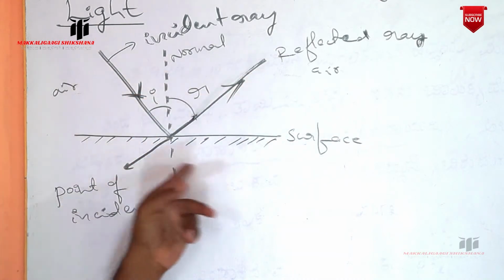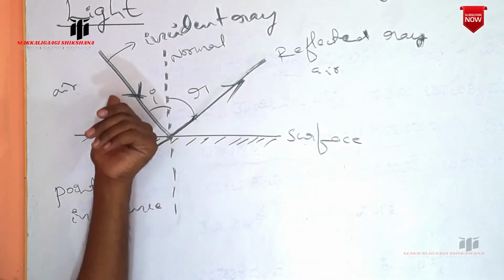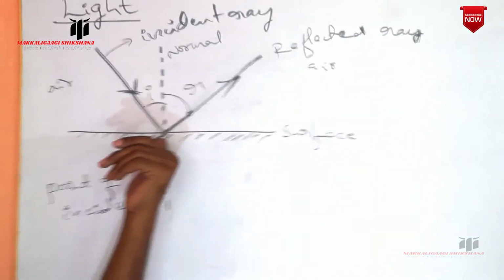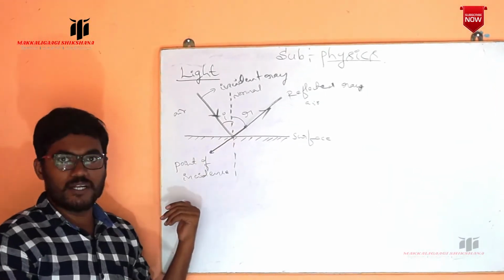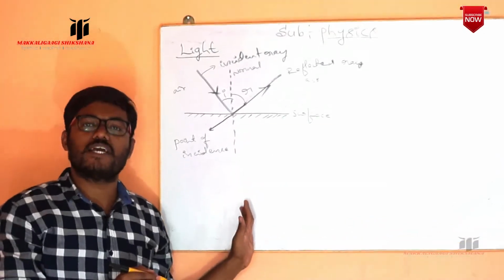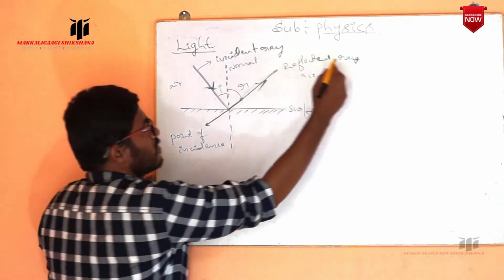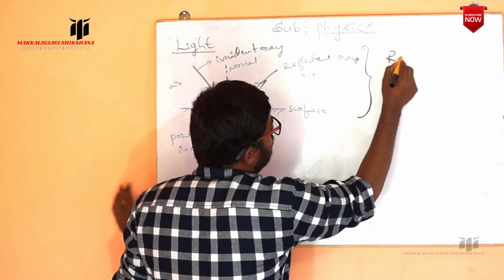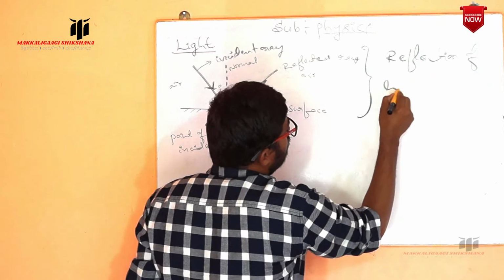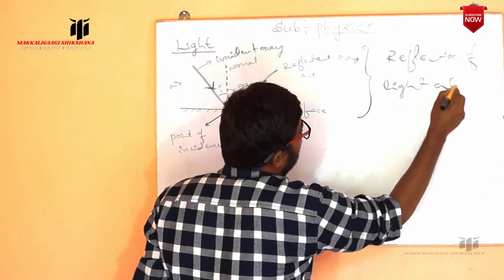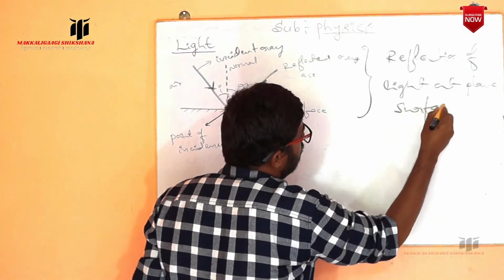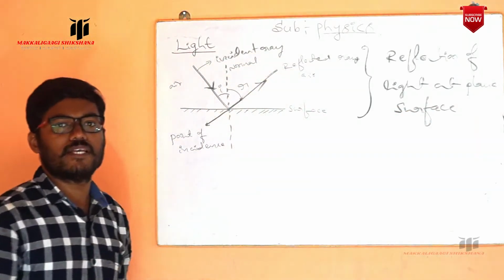The ray which falls on a reflecting surface, that ray we call as the incident ray. At which point it strikes the surface, that we take as the point of incidence. So this we call as the reflection of light at a plane surface. Okay, reflection of light at the plane surface.